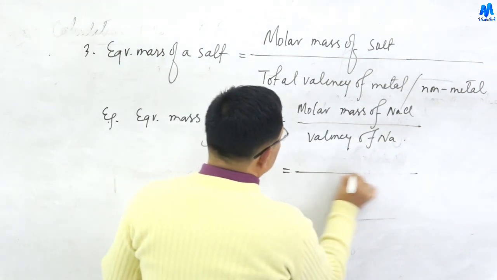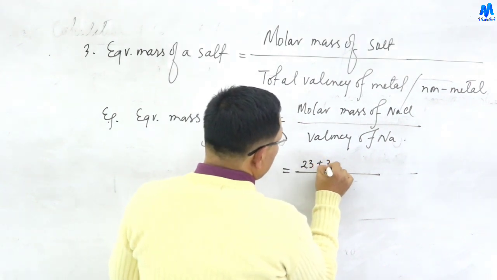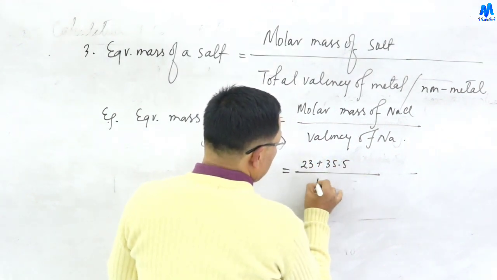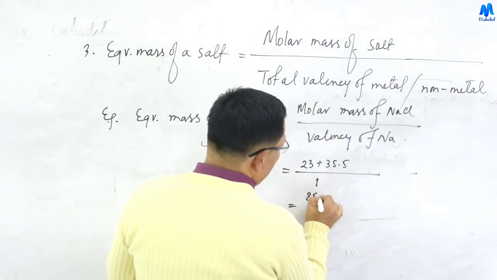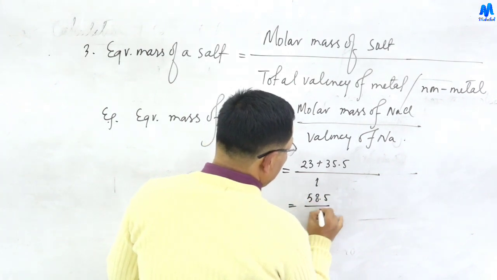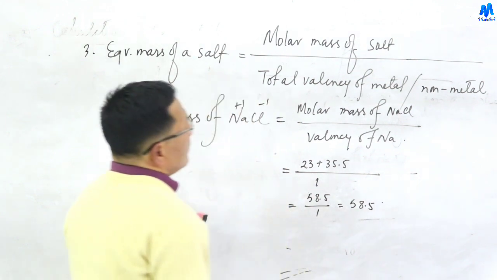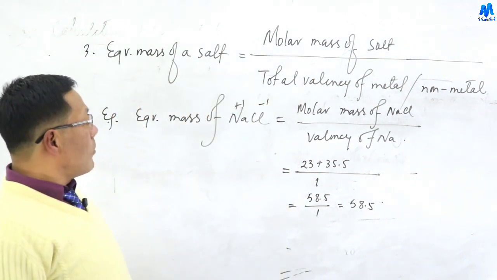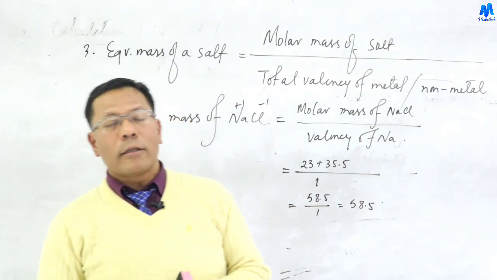So 58.5 divided by 1 gives 58.5. So this is the equivalent mass of sodium chloride.